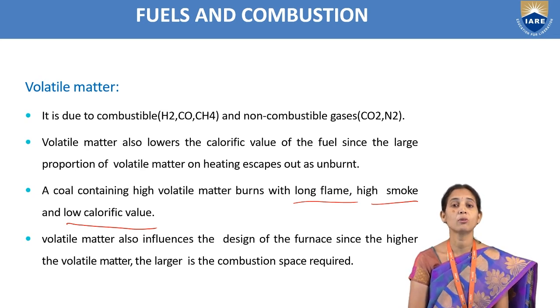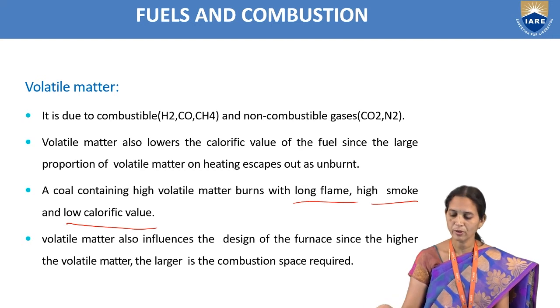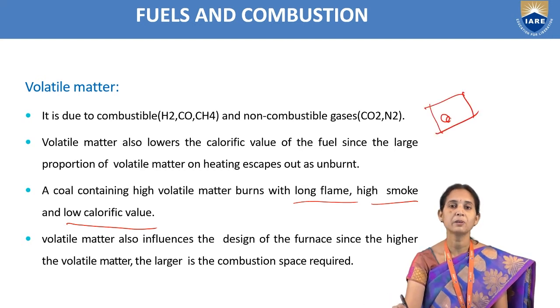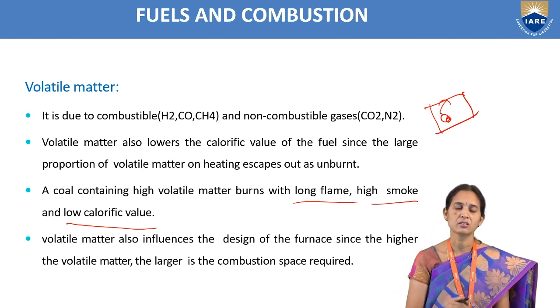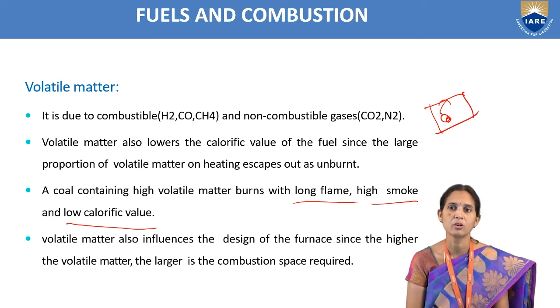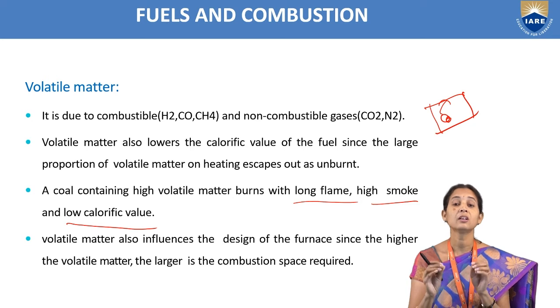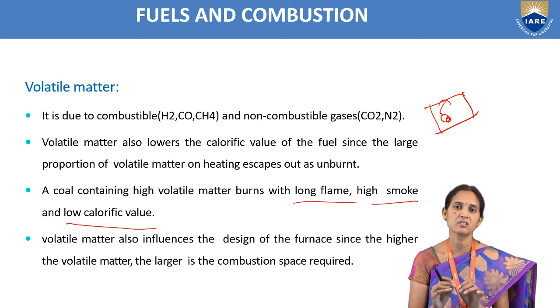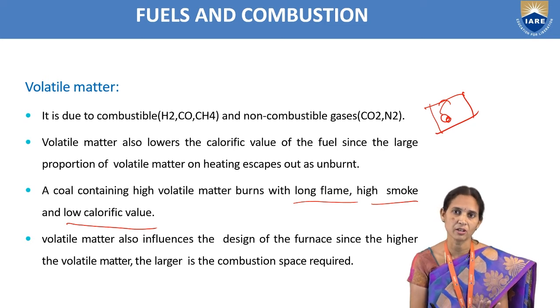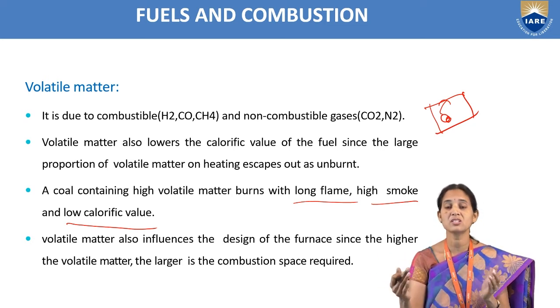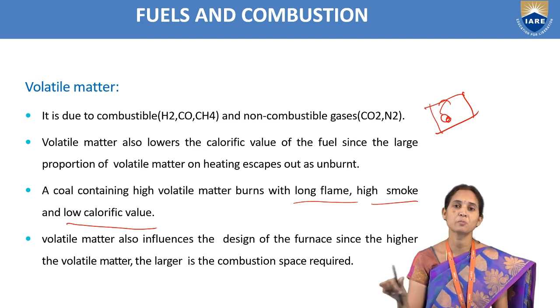Volatile matter also influences the design of the furnace. Why? When we burn the coal in a furnace, if more volatile matter is present, we get a long flame that is hitting the wall of the furnace, and we get high smoke also. So it influences the design of the furnace. Since the volatile matter is higher, the larger the combustion space required. So we need a large furnace, and we have to design it in a different way.